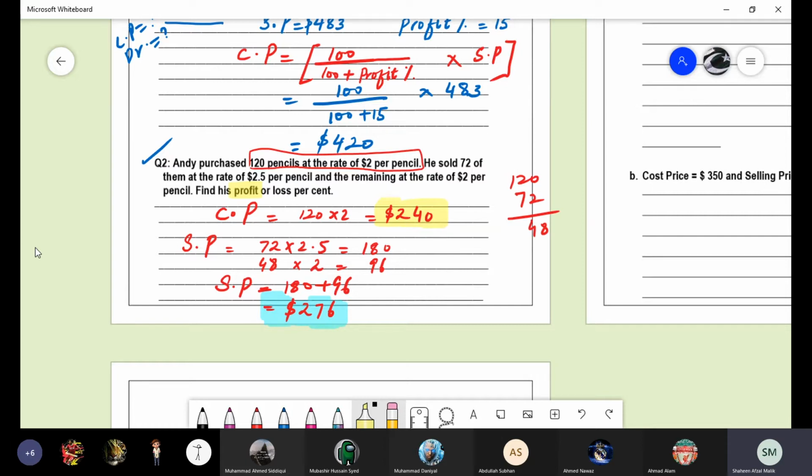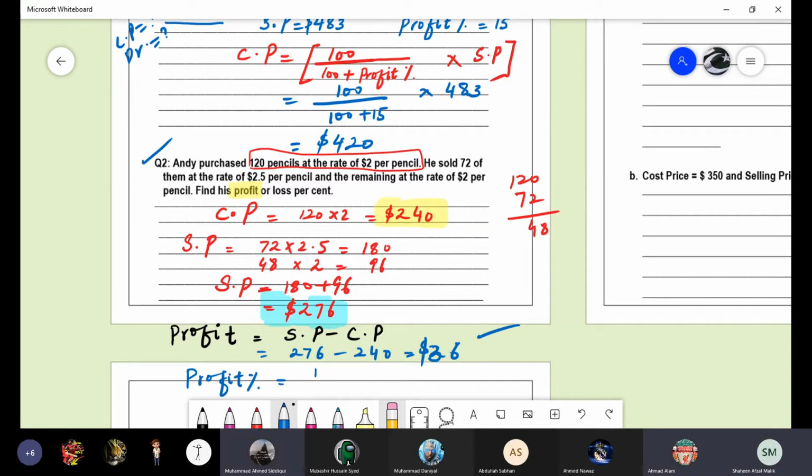So first of all, we will find out the profit, then we will go for the profit percentage. What's the formula for the profit? Selling price minus cost price. Then what will be the answer for this? 276 minus 240. What's the answer for profit? 36. Okay, this is $36. If this is $36, can you quickly find out the profit percentage by using the profit percentage formula?